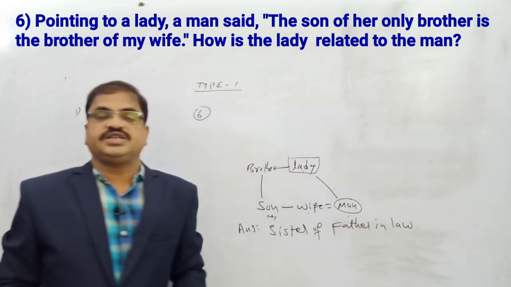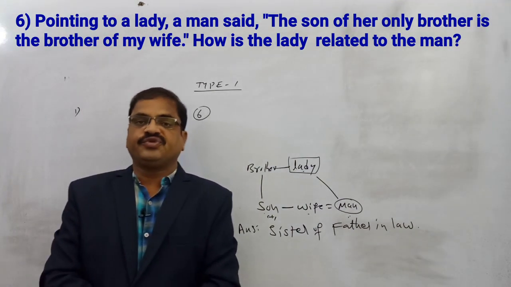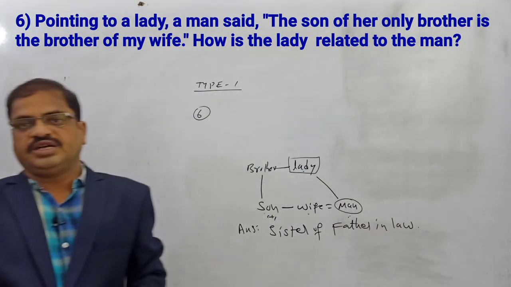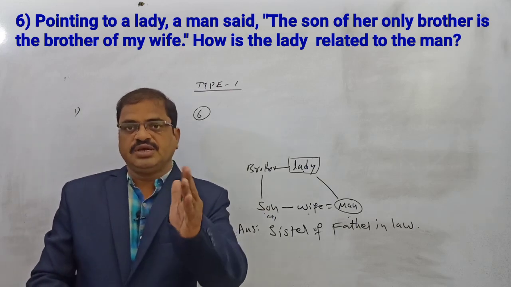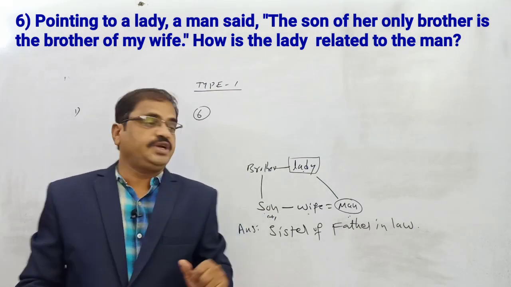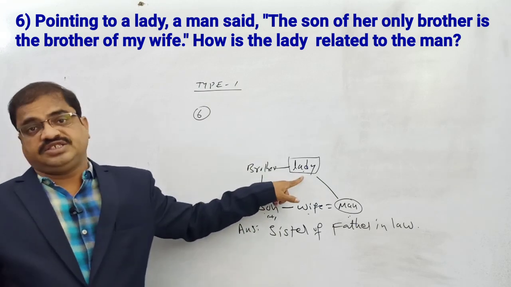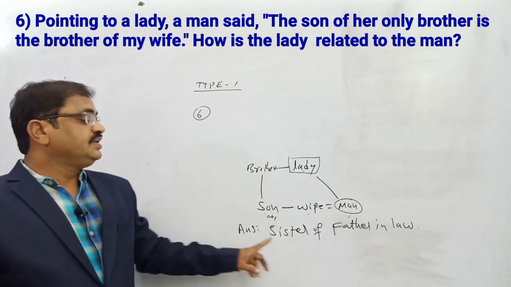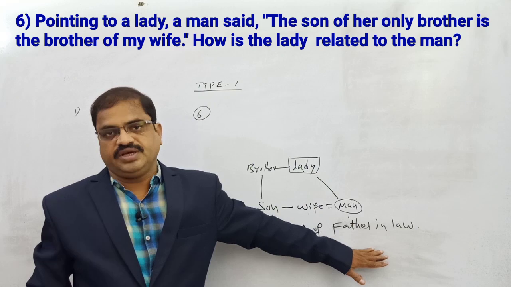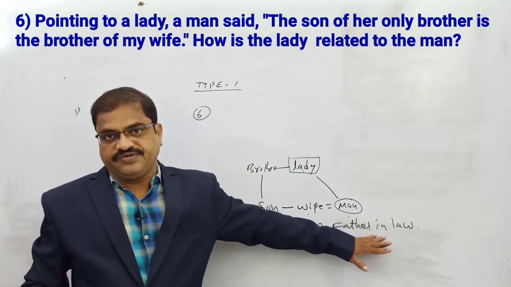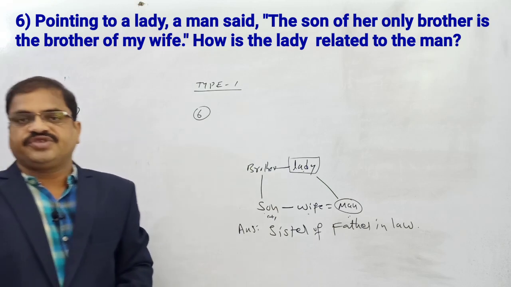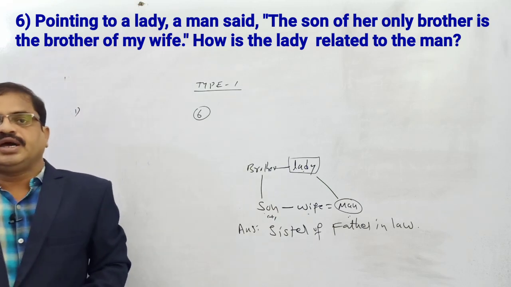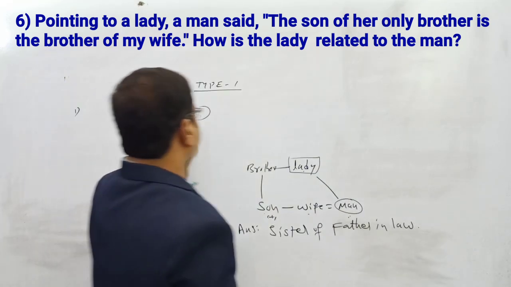But somebody says that here, aunt. No, we could not say aunt here. Why? Because aunt is nothing but father's sister or mother's sister is called the aunt. But here, father-in-law's sister. Okay, that is why we have to say the answer is sister of father-in-law. What we have to say? Sister of father-in-law. Because a direct relation of man to lady is not there. That is why we have to say the sister of father-in-law. Don't say auntie or words like that.